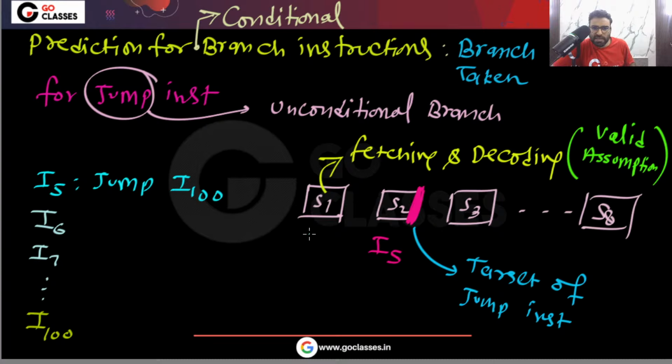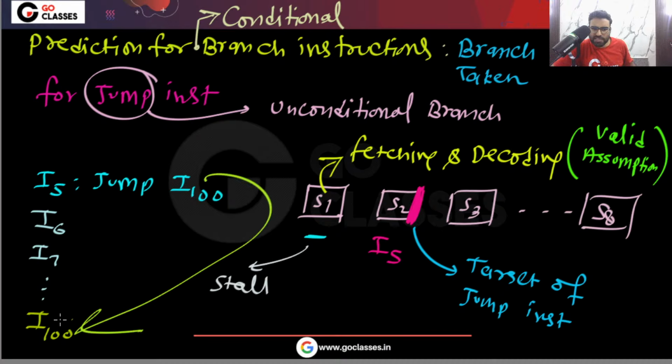So definitely we will not fetch the next instruction. So this is a stall, one cycle got wasted. When instruction I5 is in stage S2, then in stage S1 we will not fetch the next instruction I6, because there is no benefit in fetching I6. It is 100% sure that the next valid instruction to execute is I100. So there is one stall cycle.